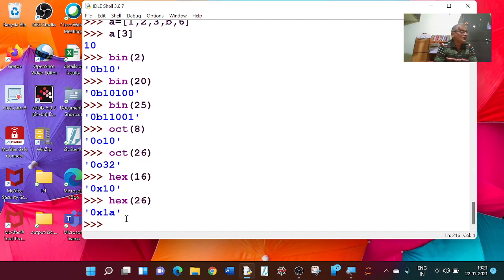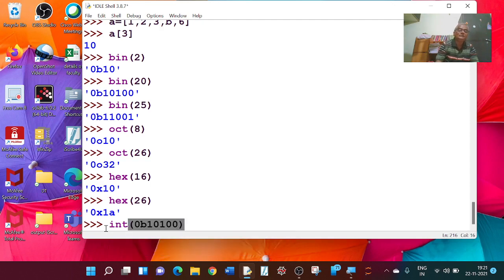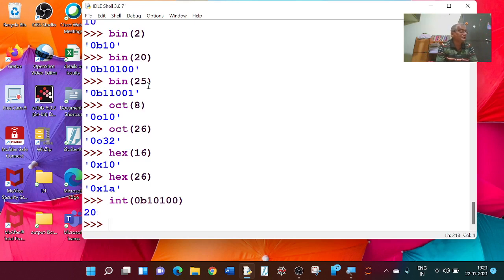Okay. And to convert binary into decimals, we have binary of 20 as 10100. So I want to get binary to decimal. For that I have to write int, then the binary digit: 0b, and then type 10100, bracket close. In decimal it will be 20. Okay, I am getting 20.